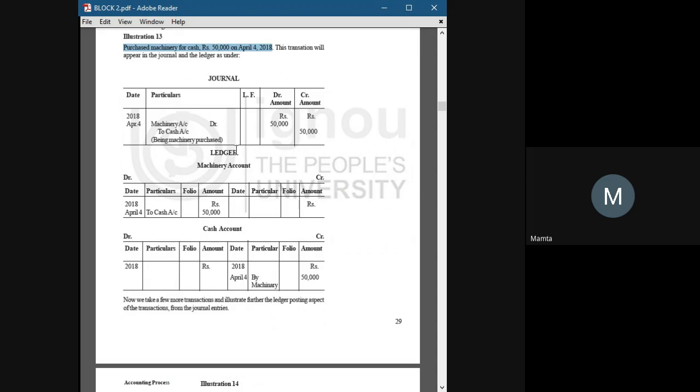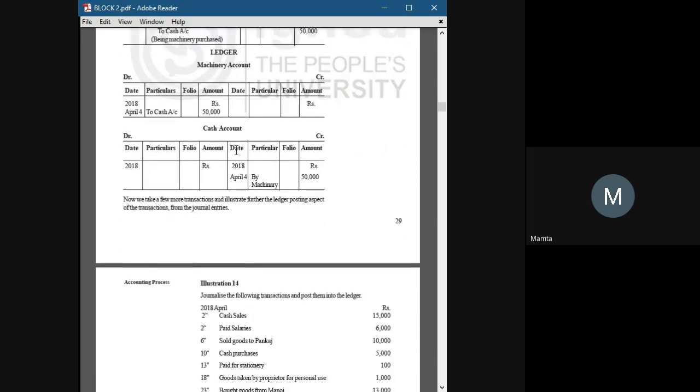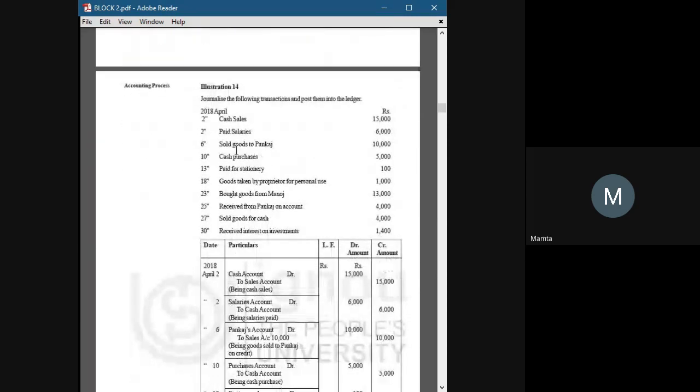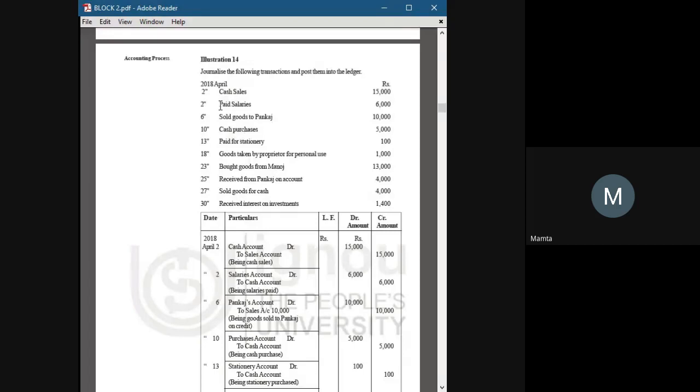Let me explain it again with another entry. See, paid salaries worth 6,000. Salaries account debit to cash account, that's the journal entry, 6,000 and 6,000.